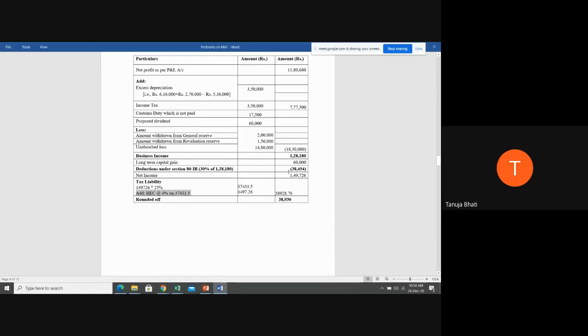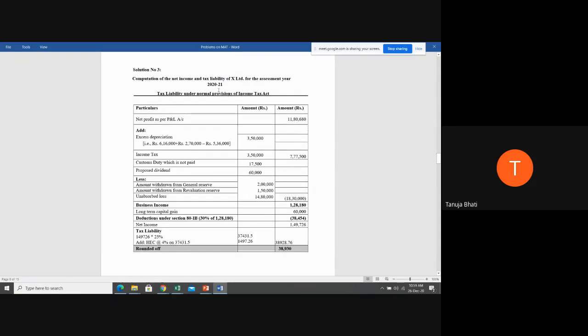Surcharge is not applicable because the total income is not exceeding 1 crore. So 4% if you add, you will get 1,497.26. So your total tax liability as per Income Tax Act comes to 38,928. So you will round it off. So your total tax liability as per the income tax provision is 38,930.